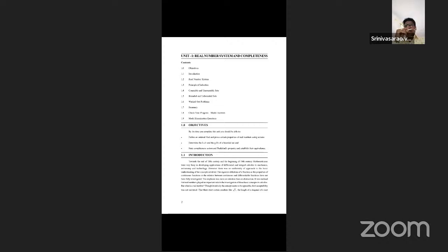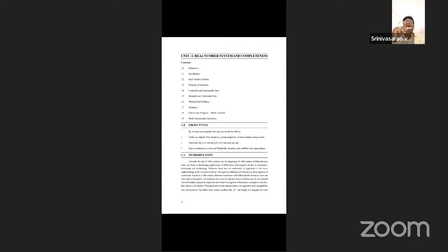In the same manner, we must define the ring. A circle from R cross R to R, on any non-empty set, a mapping, is said to be a ring if the axioms hold. What is the difference between the group and ring? A group satisfies only one binary operation, not only one axiom.